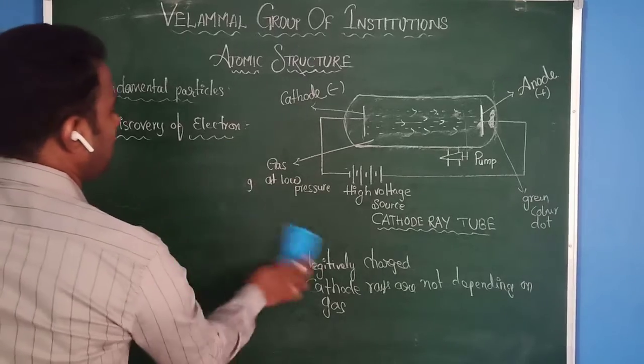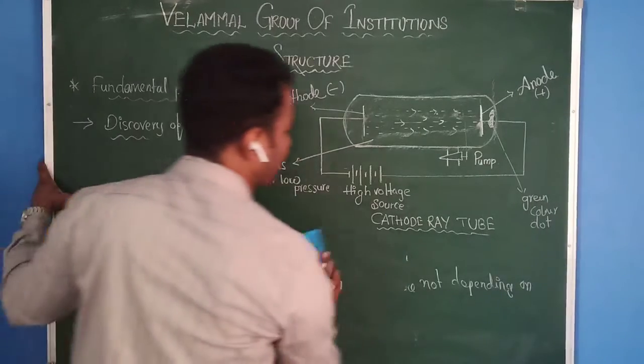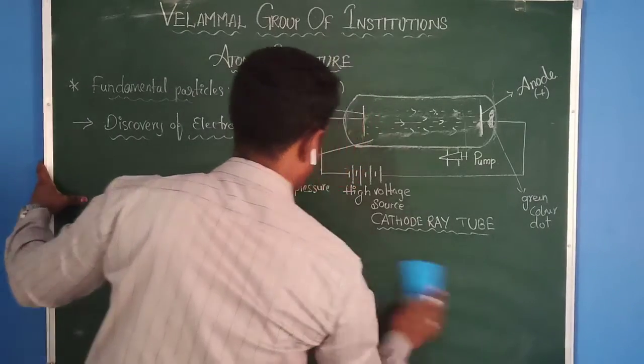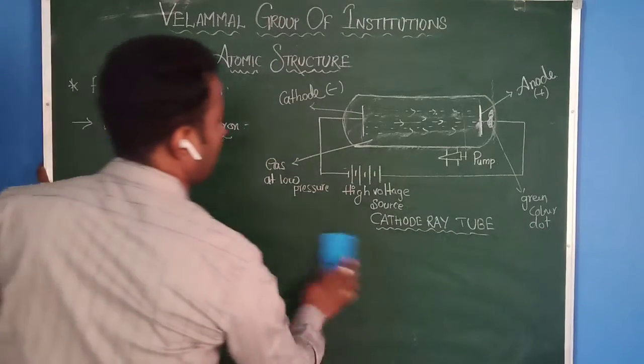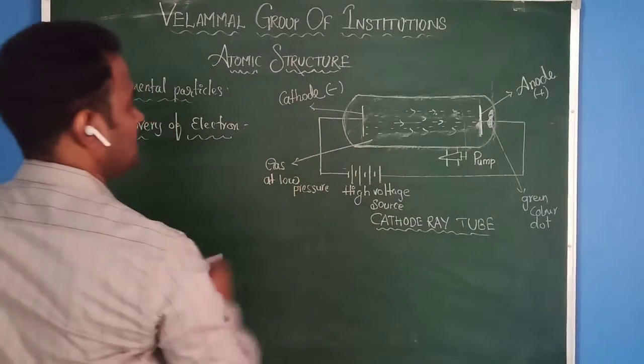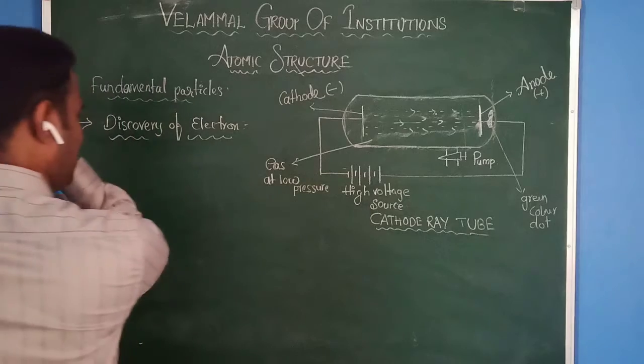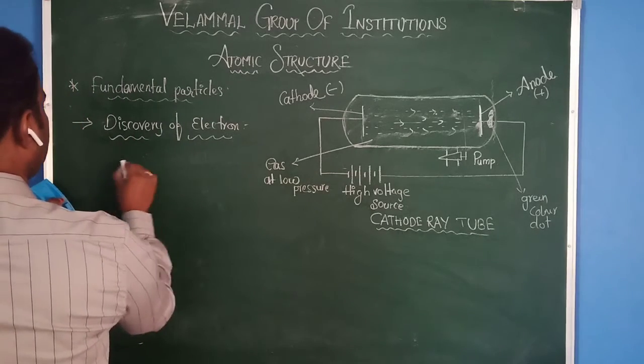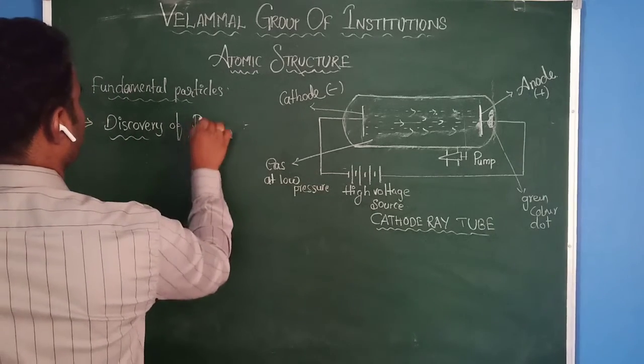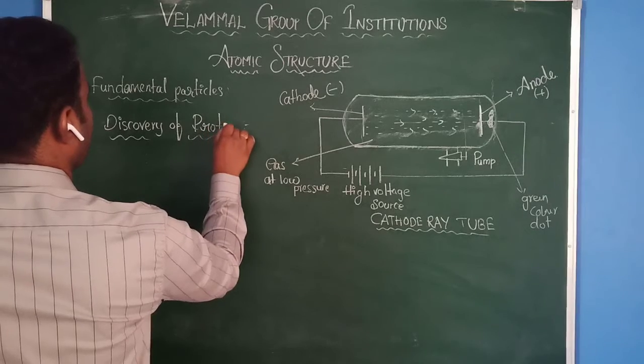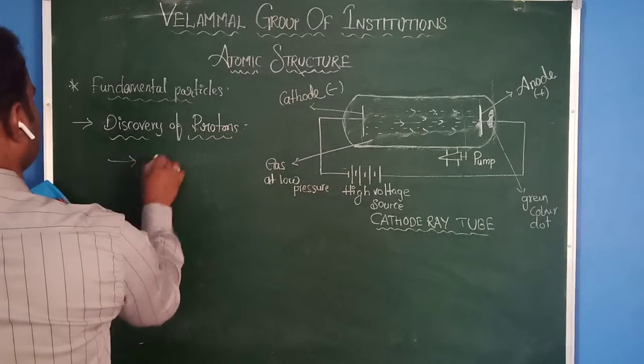In the same time, one more scientist came. His name is Goldstein.